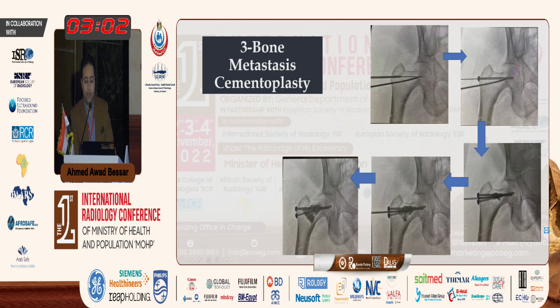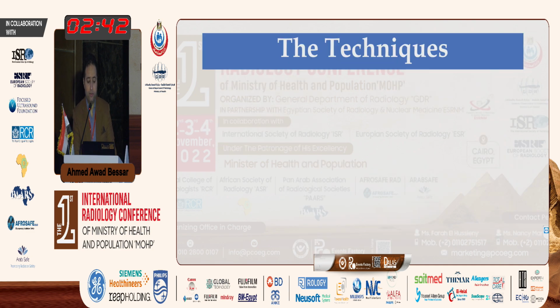We can see the steps of the procedure. In this patient, the screw 1, the screw 2, and all these 2 screws, and also the third cannulated screw, when we injected the cement, and this is the final image. Fortunately, after that, PET-CT was free in this region, and the patient felt good.